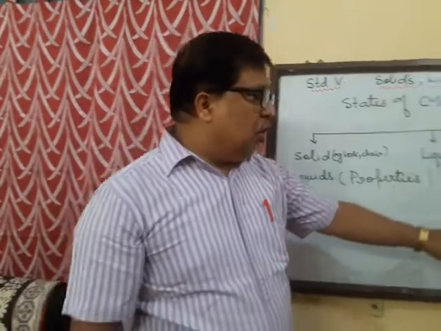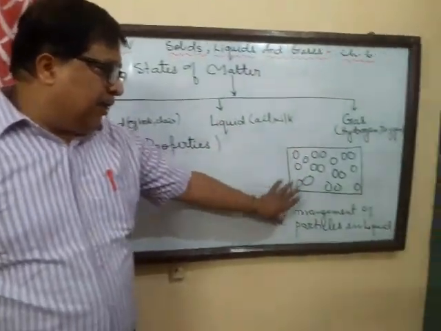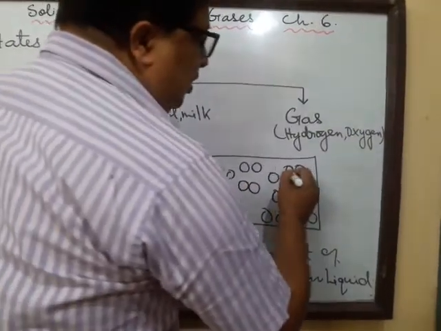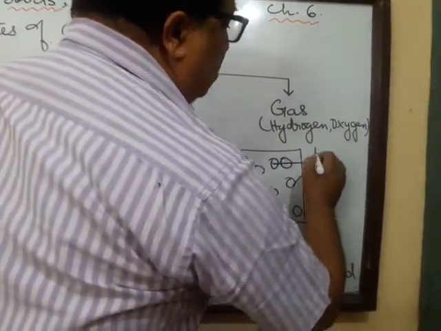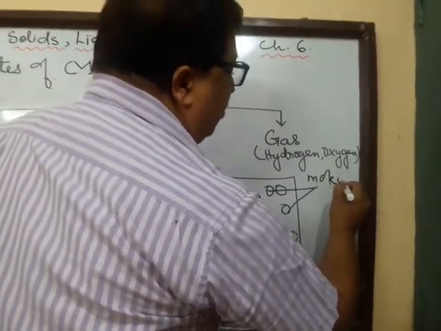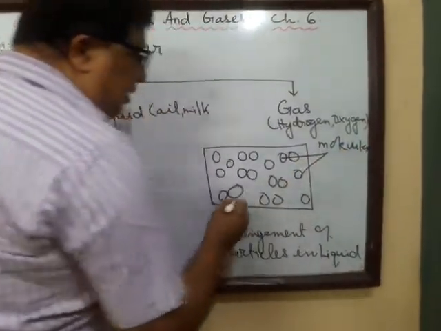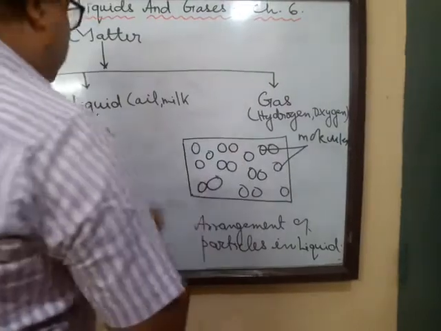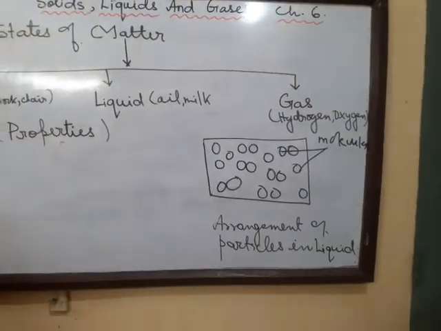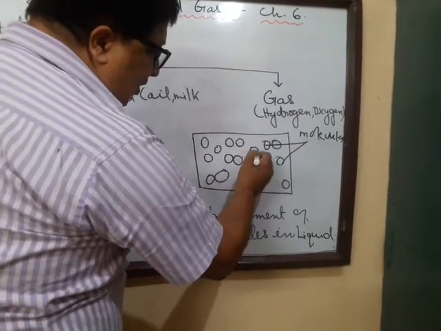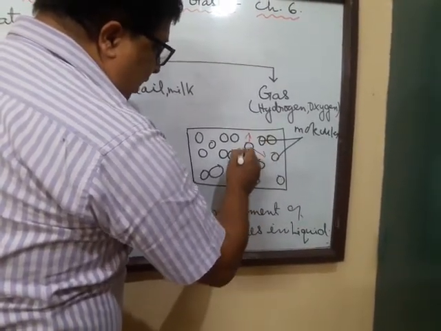So I have just drawn an arrangement of the particles in a liquid. The circles that you see can be assumed as the molecules, and there are some spaces between them. You see that all these are the empty spaces. Not much, but there are spaces between them, and these molecules thereby have liberty to move in the empty spaces.